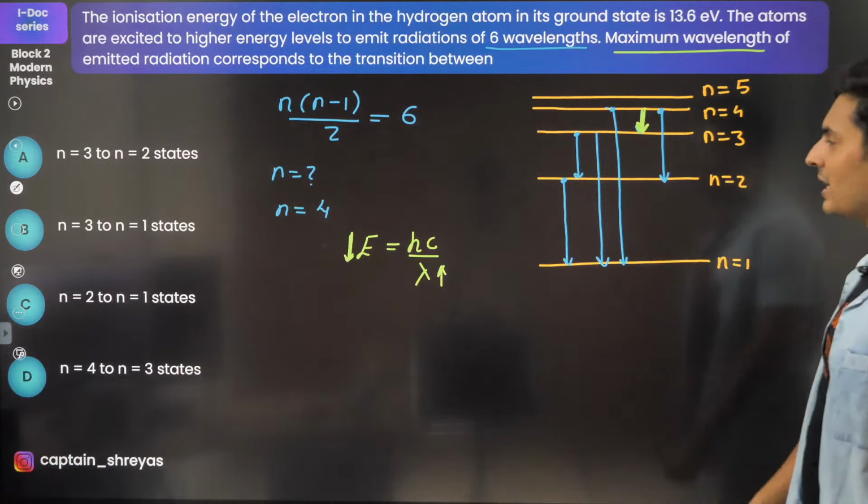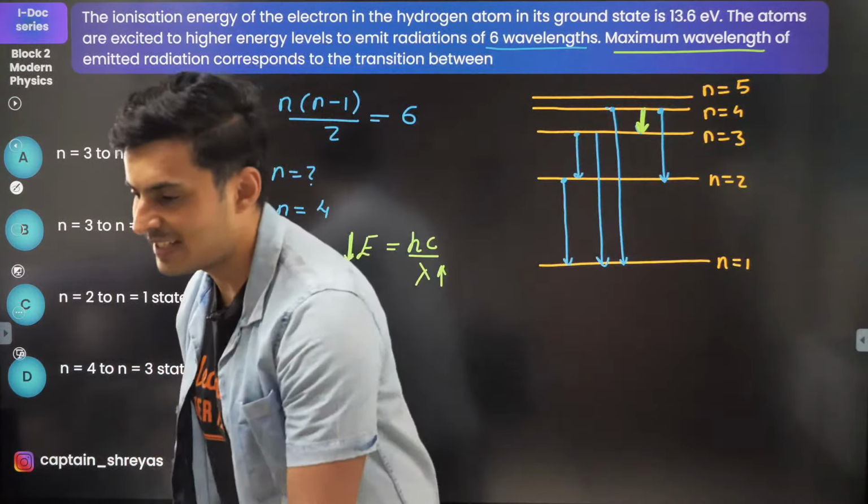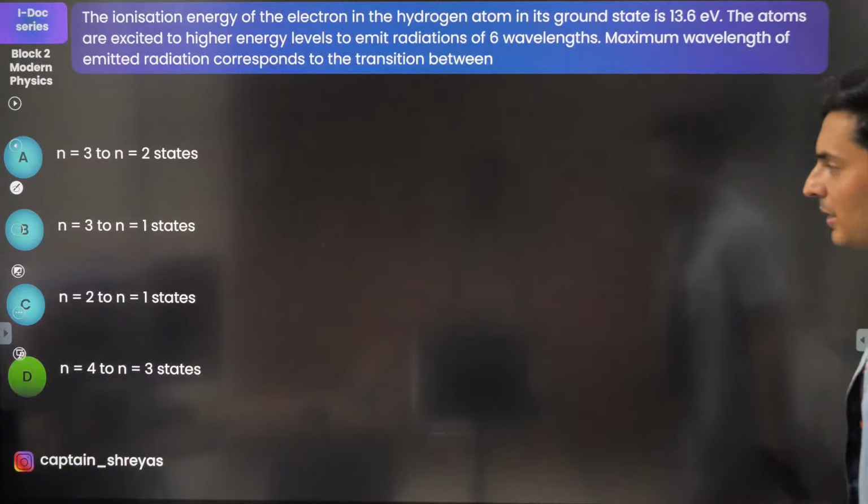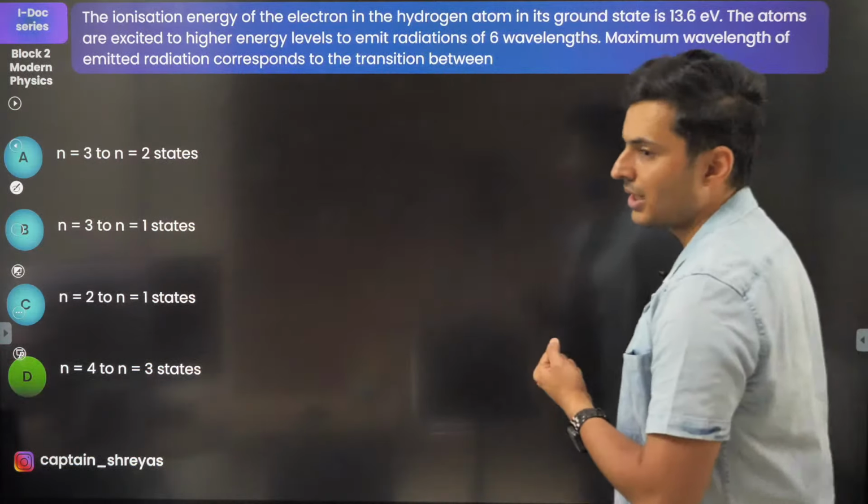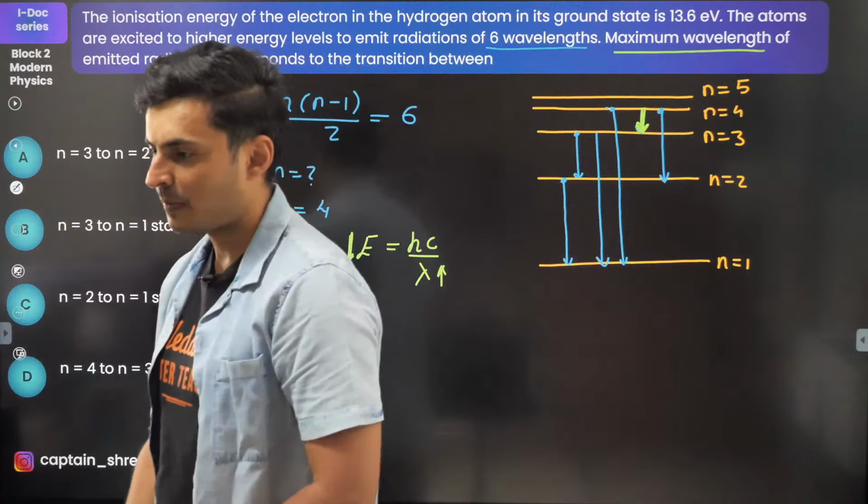So from 4 to 3 should be the answer, which is option D, of course. Hello, Ria Bursay, welcome. And that is it, 4 to 3. So this is how you have to solve the question.